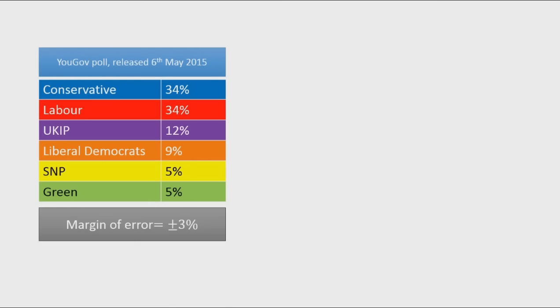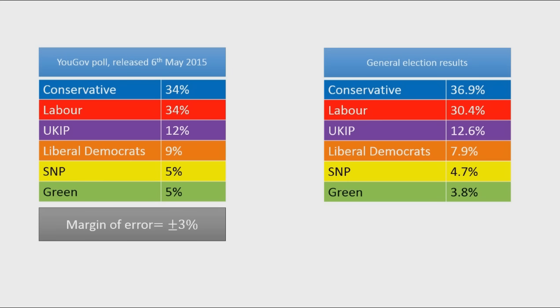So let's have another look at the poll results and compare it with the election results. Remember, there is a plus or minus 3% margin of error around these results. Even though we've got this poll suggesting 34% of people are going to vote Conservative, that could indicate anywhere between 31% and 37%. When we look at the results, the actual general election result for the Conservatives was 36.9%. So in other words, the poll was only 2.9% below. That's within the margin of error. So just observing this poll, it doesn't look as if there's a particular problem.